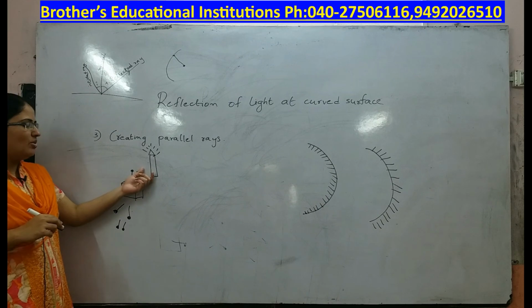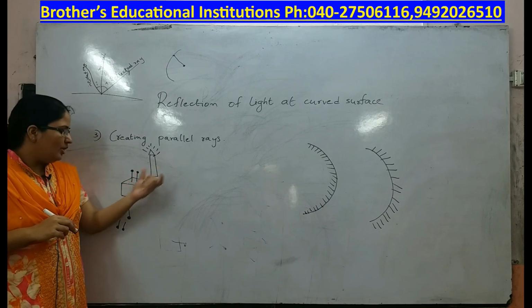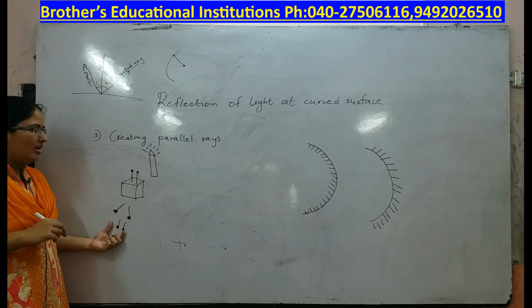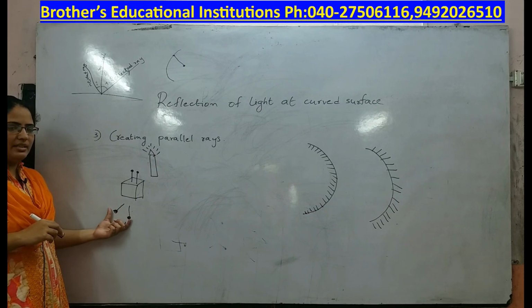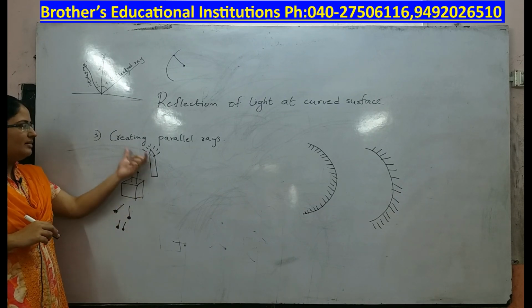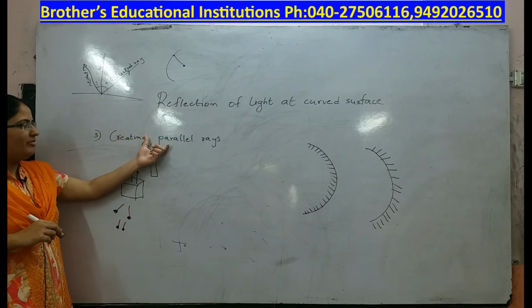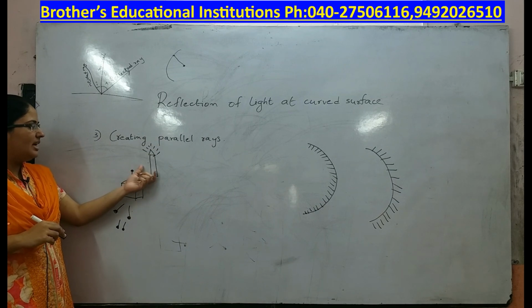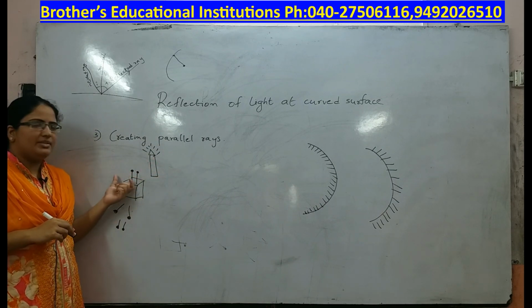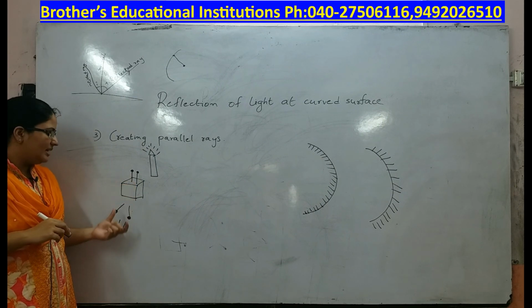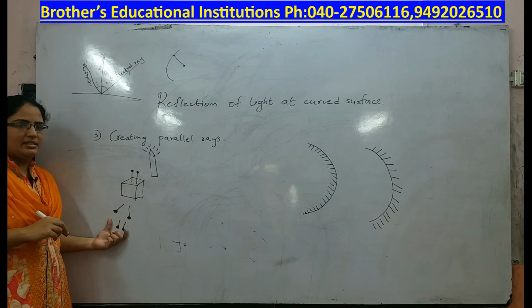Whenever a light source is far away, you will get parallel rays. Whenever a light source is near, you will get diverged rays like this.